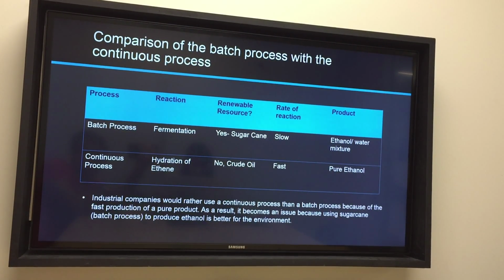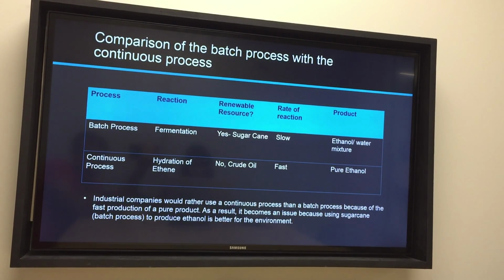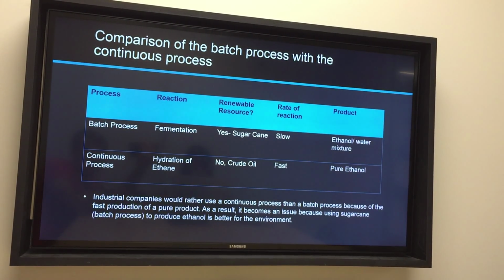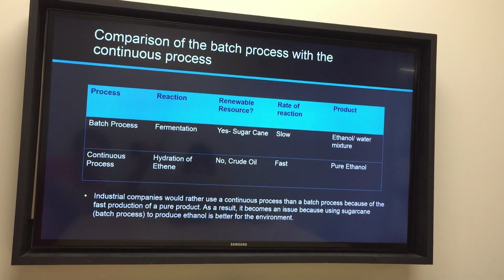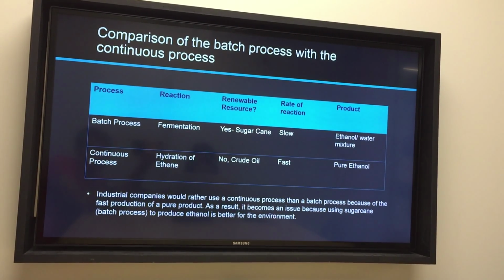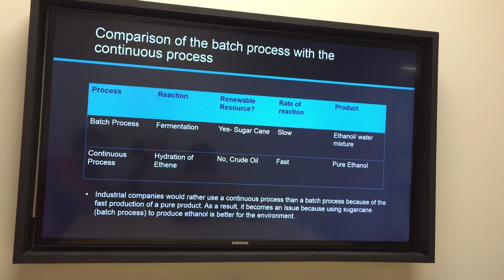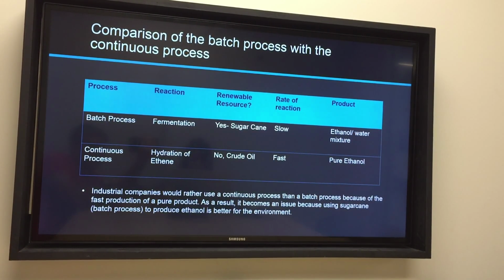In industry, industry normally prefers the continuous process over the batch process because of the fast production of the pure product. But in some countries, such as Brazil, they may use the batch process to produce ethanol.